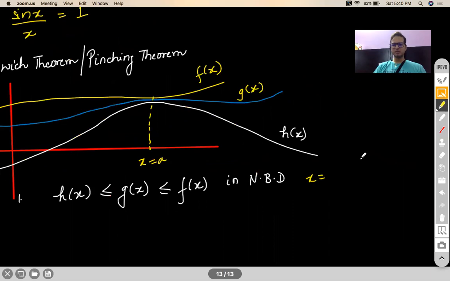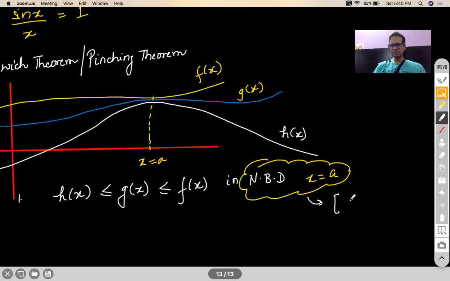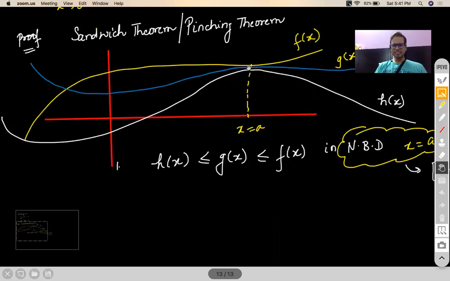Now, what does the neighborhood of x equal to a mean? I've already explained this concept in the past. Neighborhood means an interval which is very close to a. You can say a minus delta to a plus delta interval, where delta is an infinitesimal quantity. So neighborhood means slightly left and right of a. You realize that your function h is lesser than g and g is lesser than f. That is number 1.